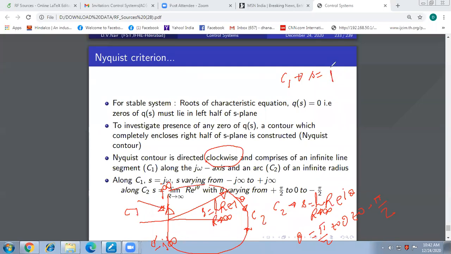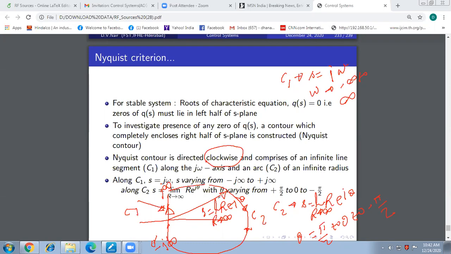So I can substitute S equal to j omega, and omega varies from minus infinity to plus infinity. And remember the direction of the Nyquist contour is clockwise, because earlier also we have been drawing the S plane contour in the clockwise direction.